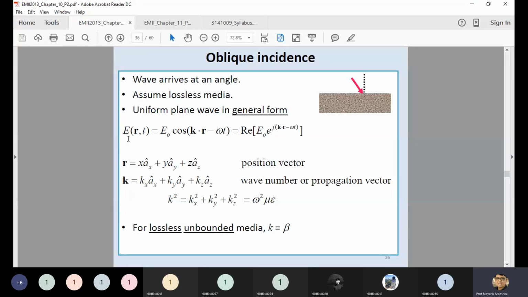They mention r is a distance vector, so it is a position vector at which you are trying to find the angle of incidence. That's why they consider the position vector. The wave number k we will discuss later, because this topic is related to waveguides, so I'm skipping this part for now. Right now you can consider k as something related to the propagation constant.